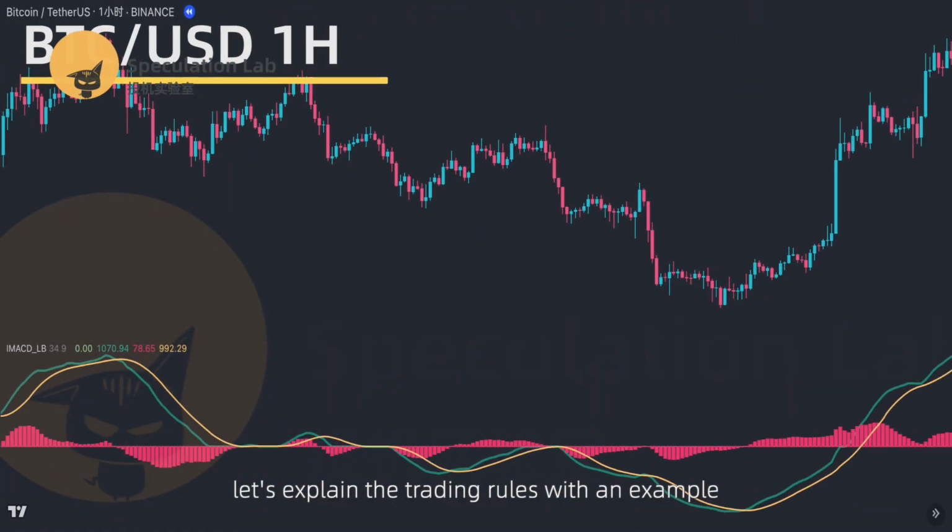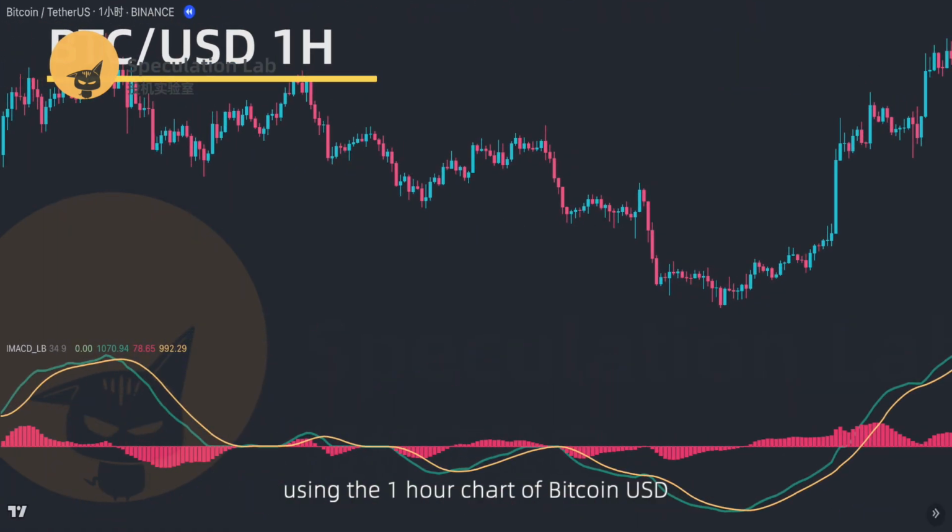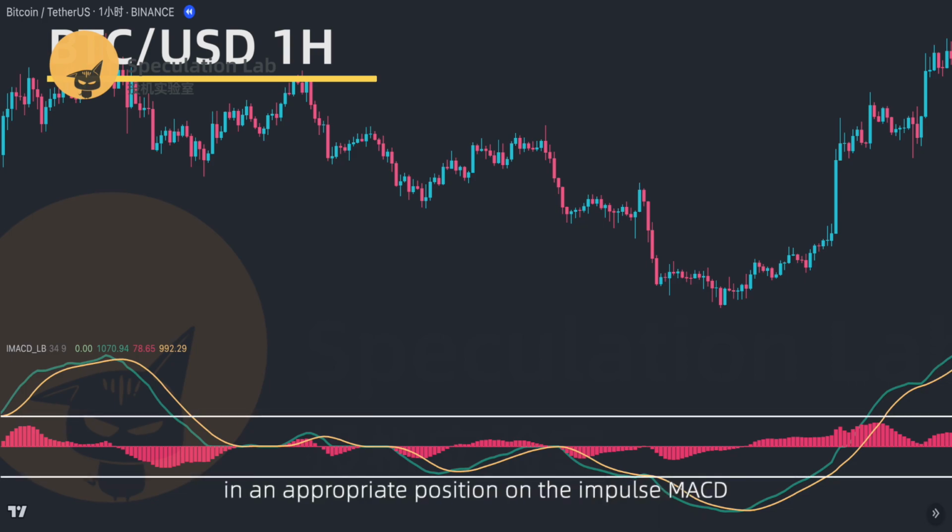Let's explain the trading rules with an example using the 1-hour chart of Bitcoin USD. For a bullish scenario, first, mark the oversold and overbought areas in an appropriate position on the Impulse MACD. Second, the green impulse line in the oversold area should cross above the yellow signal line, forming a bullish crossover. The candlestick corresponding to this crossover is the key candlestick. The closing price of this key candlestick is our entry point. Set the stop loss below this key candlestick or near the low of the previous swing.